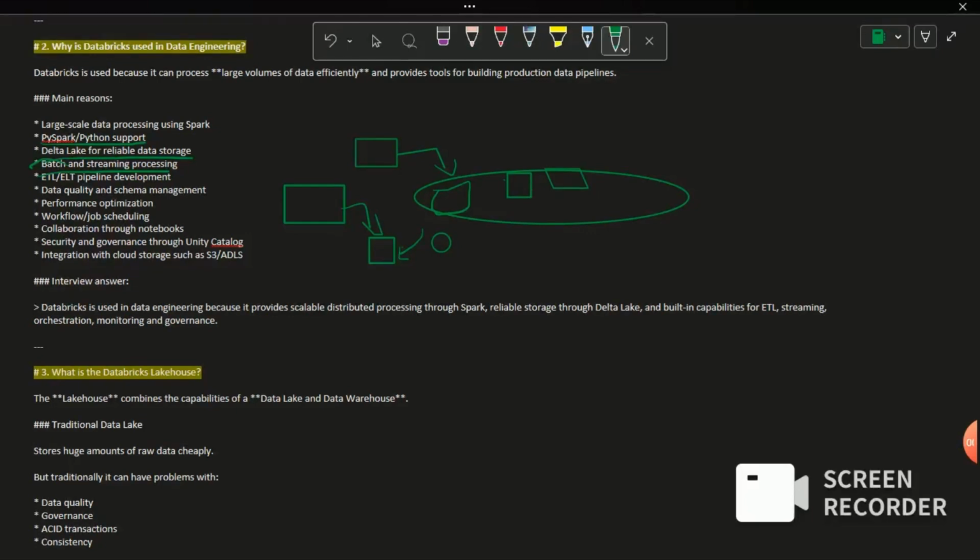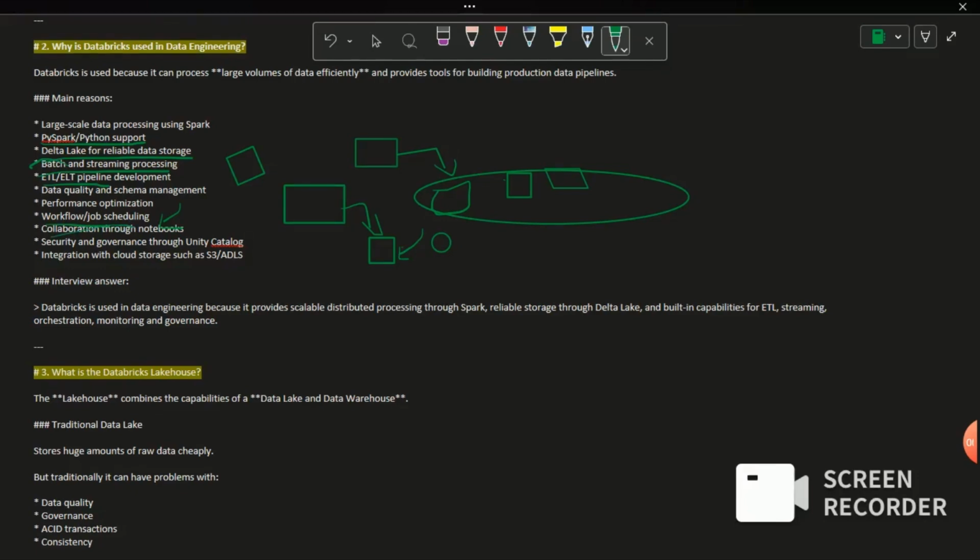So it will support both batch and streaming processing, and it will support ELT or ETL pipeline development. ELT stands for extract load transform, ETL stands for extract transform load. Okay, then it will support schema management, performance optimization, job scheduling. So we do not have to depend on any external tool like Airflow for job scheduling. Inbuilt, it will be having one special tab itself where we can manage all our jobs.